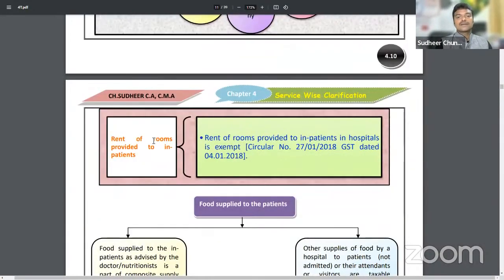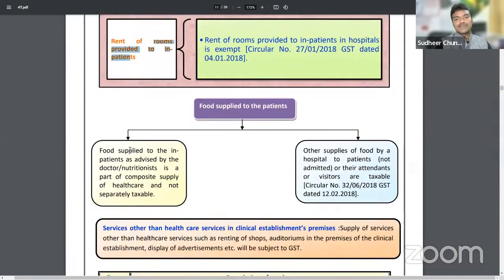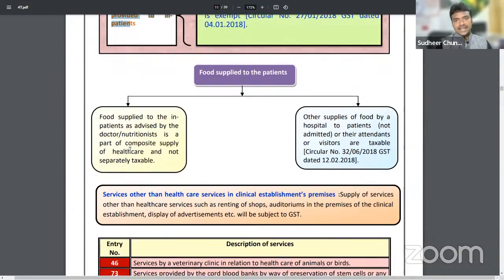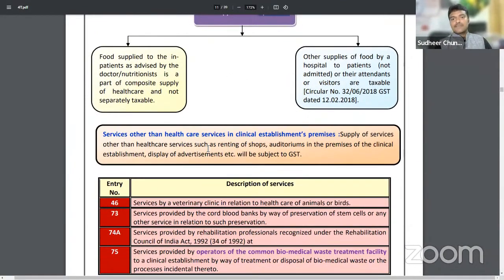Next. Sir, if hospitals charge room rent for inpatients, it's also exempted. It's part of healthcare treatment only. It will also be exempted. Next. Food supplied to the patients. Food supplied to patients is also exempted because it's also part of treatment.